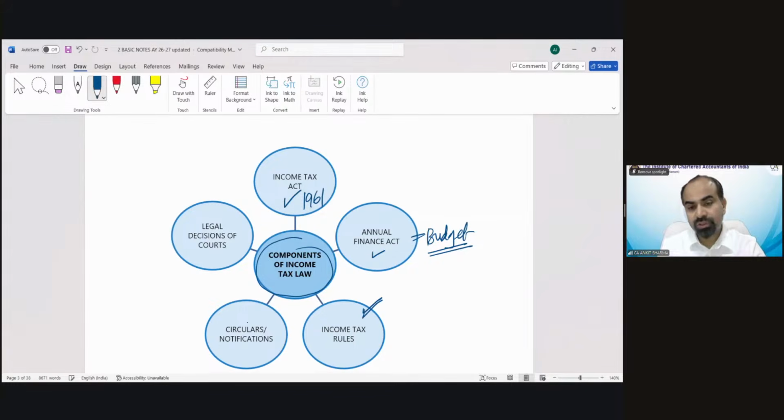Income tax rules support these components of income tax law. There are circulars and notifications also, which support the Income Tax Act 1961, and at the end, legal decisions of court. So if there is anything which is not clear under the act, as per the regulations, rules, circulars and notifications, or if there is any dispute, then we can go to the legal decisions of court and find the specific rulings and judgments on those matters also. So these are the components of law.